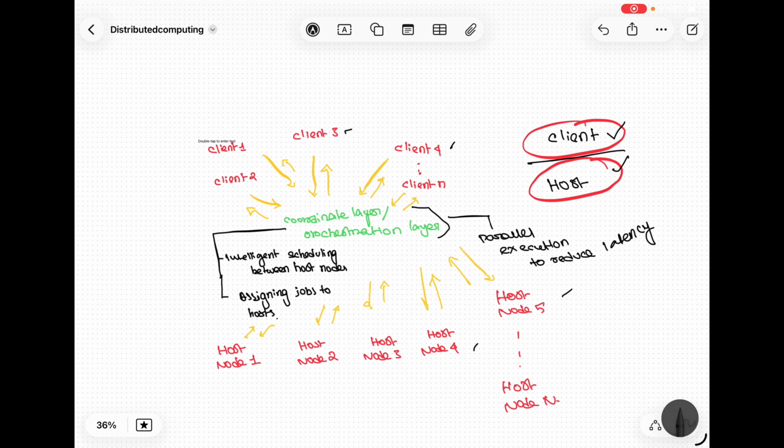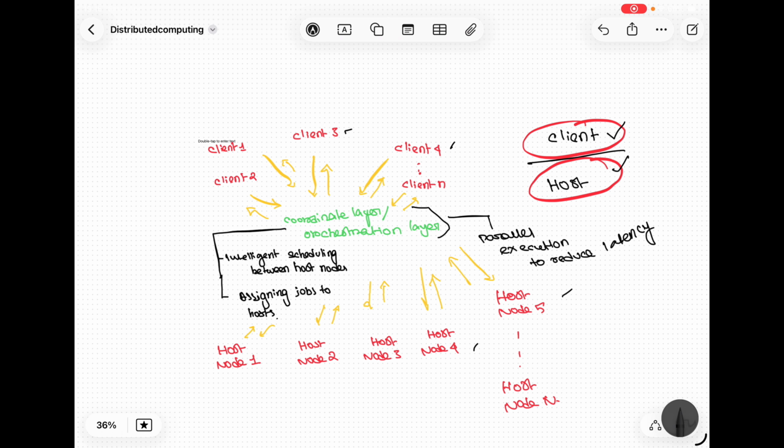Let us dive into the understanding of the system that we're going to build. So basically, you can see there are three entities. First one is the client over here. Second is the host, you can see here. And the third is the coordinate layer and the orchestration layer. So the clients are those who want to execute their job, and the host nodes are those who have shared their compute power. So client one can be anyone, anywhere in the world who wants to do a compute task, and host similarly can be anyone who is sharing his machine's compute power.